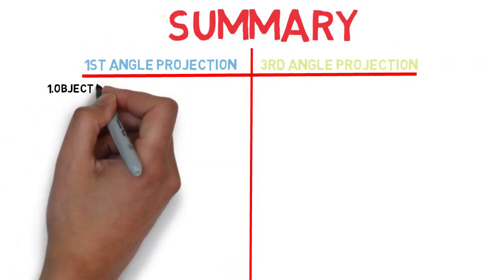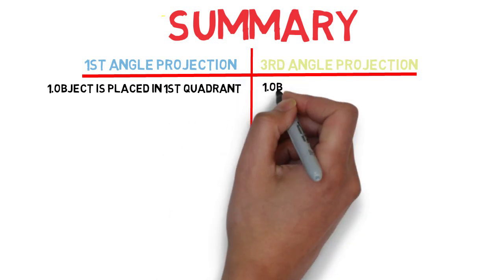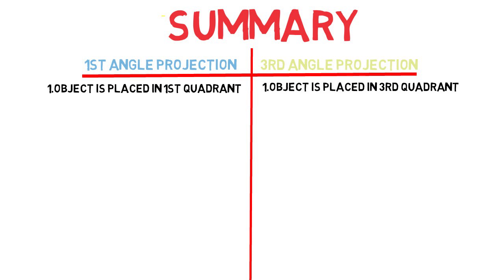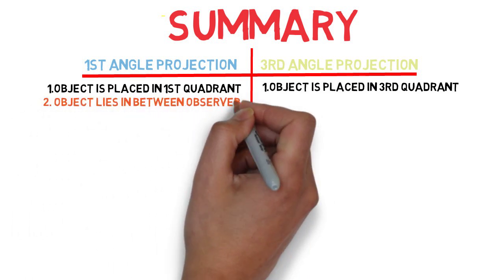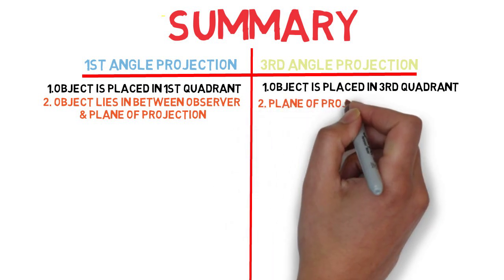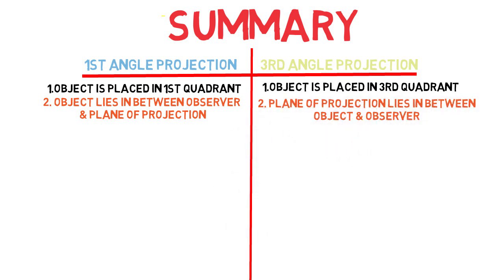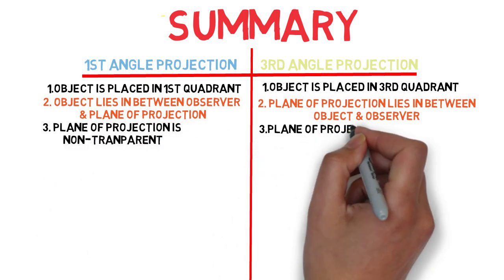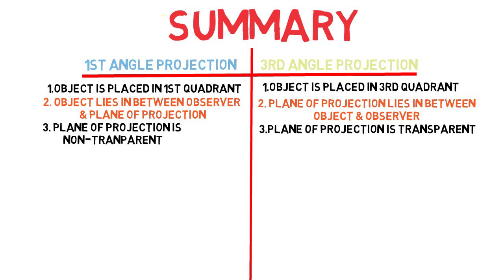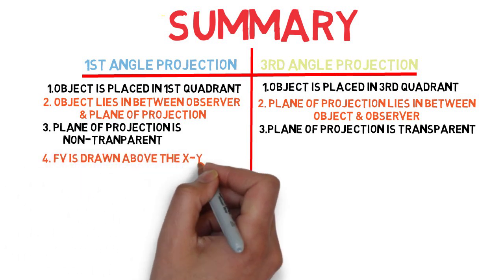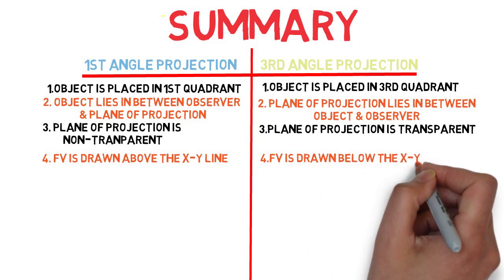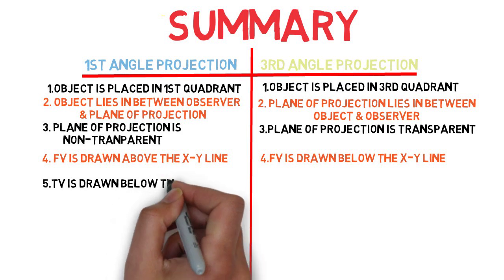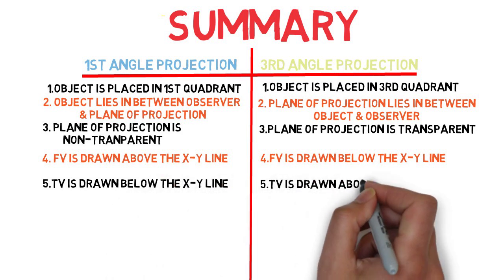Summary: in first angle of projection, object is placed in first quadrant, while in third angle of projection, object is placed in third quadrant. Second, object lies in between the observer and the projection plane, and here projection plane lies in between the object and observer. Third, we have assumed plane of projection as non-transparent, and here plane of projection as transparent. Fourth, front view is drawn above the XY line, and here front view is drawn below the XY line. Fifth, top view is drawn below the XY line, and here top view is drawn above the XY line.